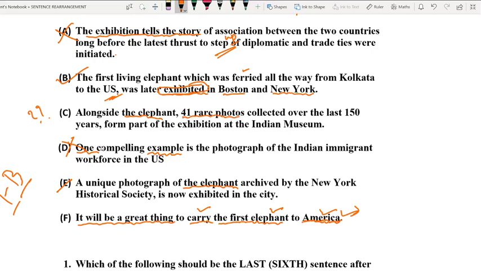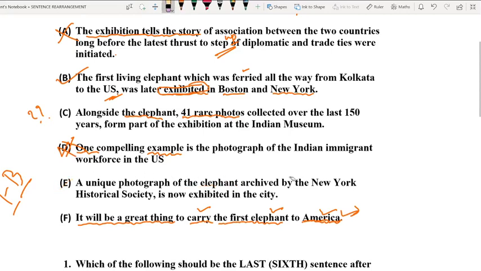So now let us go to option number D. Option number D does not shed any light on the elephant. Option number D cannot be the third option. So now we have one more option left, that is option number E.